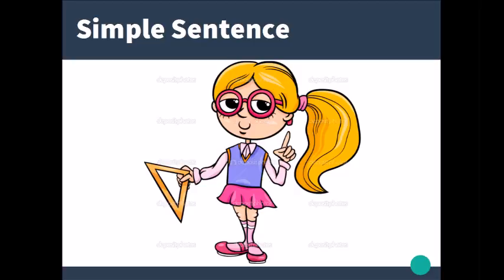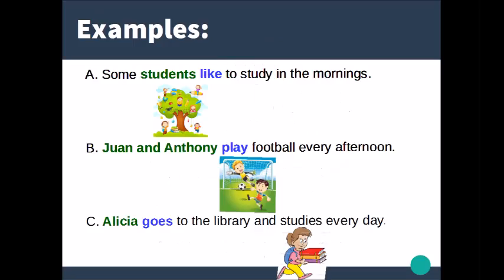A simple sentence contains a single independent clause. That's how simple they are. Let's see some examples. Some students like to study in the mornings. This is an independent clause because it has a subject, which is the word in green, and a verb, which is the word in blue.